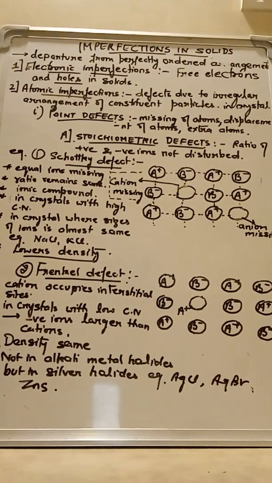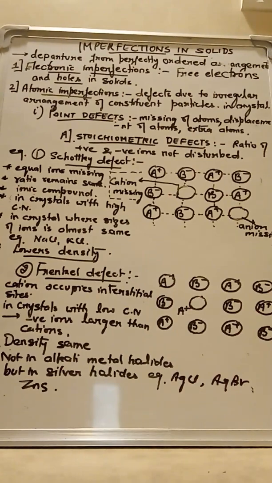The second type of imperfection in solids is atomic imperfection. What are these atomic imperfections? These are the defects due to irregular arrangement of constituent particles in the crystal.